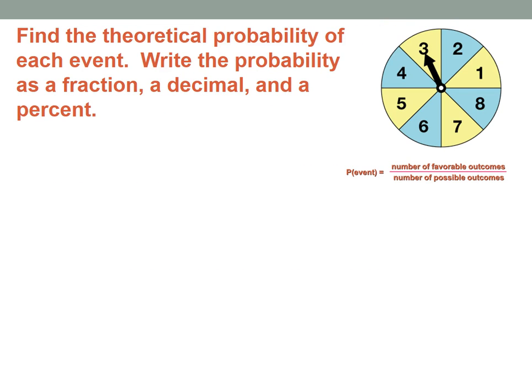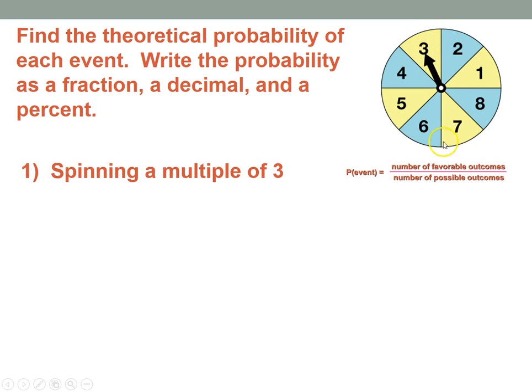Now, how about a theoretical probability of each event here? So I want to write the theoretical probability as a fraction, a decimal, and a percent of this spinner. I'll do the first one with you. So spinning a multiple of 3. Let's see, multiples of 3 would be 3, 6, 9. I don't have 9 here. It doesn't go up that far.